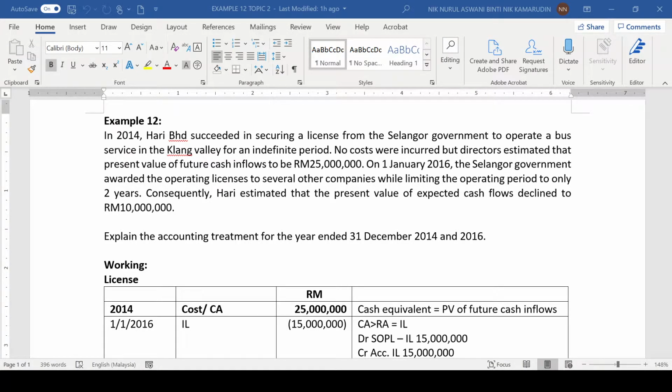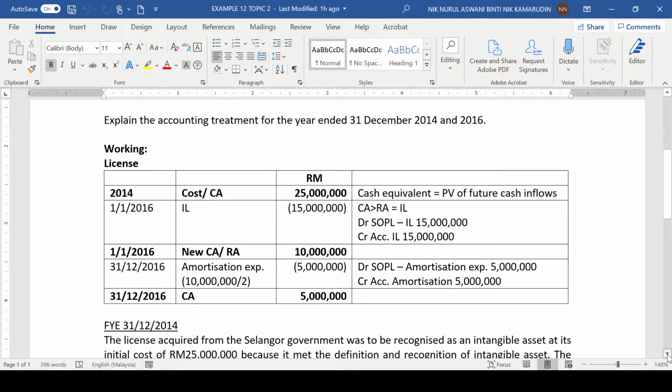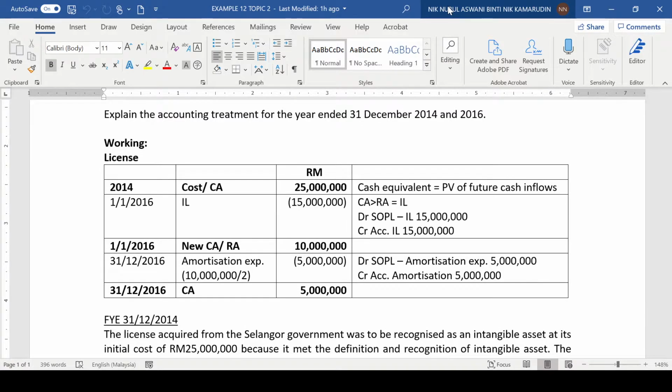Okay, so as usual, when you prepare the working, make sure you start from the date of acquisition, which is somewhere in year 2014. The Selangor government awarded this company a license. The initial cost of the license is the cash equivalent, which is the present value of future cash inflow. That is their best estimate. So the cost at that time is 25 million.